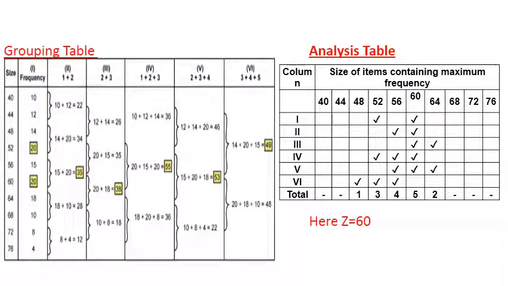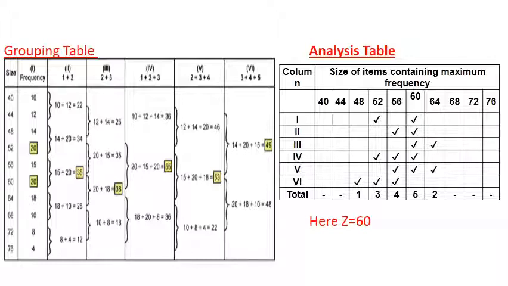We make 6 columns. The first column is the frequency column, in the second column we add in 2s: 10 plus 12, 14 plus 20, 15 plus 20, 18 plus 10, 8 plus 4. Then one more step: leave the first one, you have to leave 10, then add in 2s: 12 plus 14 is 26, 20 plus 15 is 35, 20 plus 18 is 38, 10 plus 8 is 18. Then 4 remains here, and there is no other value with which you can group it, so leave it.